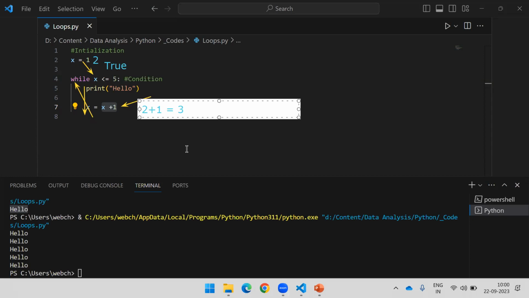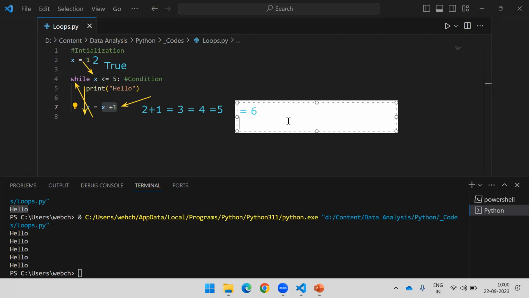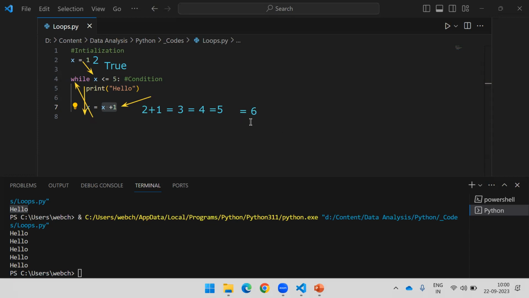Okay. And similarly, we will go for 4. Similarly, we will go for 5. Until 5, it will check. You can even say until 5, all the conditions are true. Whenever the condition returns true, Python will execute the block of code of the while loop. Okay. It has executed. Let's say on the next line, what will happen? Now the next number will be 6. Obviously, after 5, what will come?